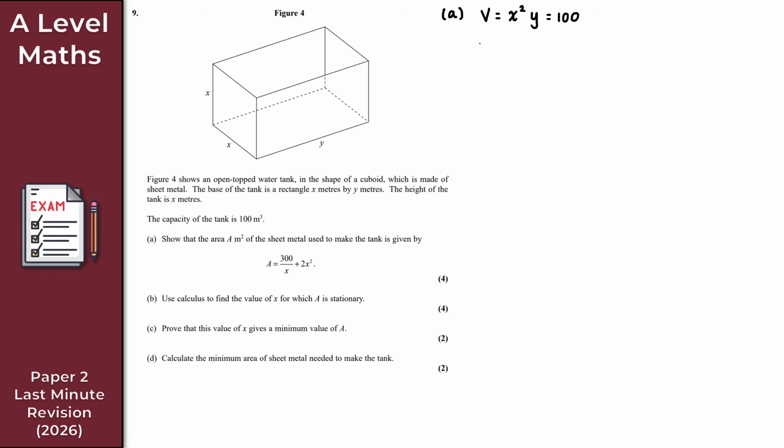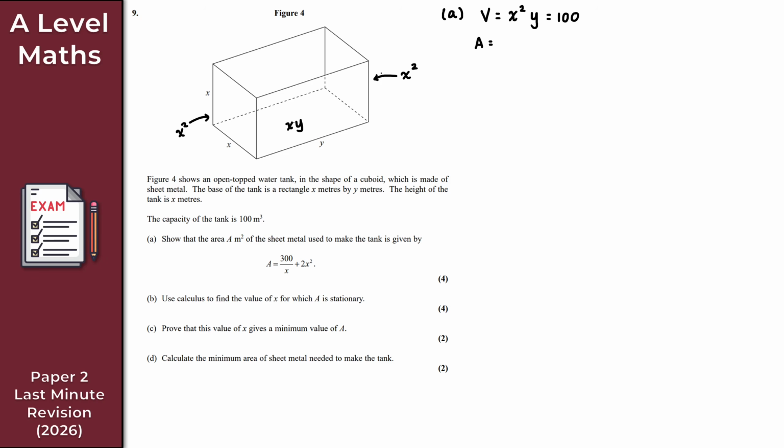Okay, and now for the surface area, let's call that A. Again, just refer to figure 4. For this face and this face, that's going to be x times x, so that's x squared, and the same again on this side. Now for the base, that's going to be x times y, so that's xy. Just be careful here. The same doesn't apply to the top, because if you read the question carefully, it's an open top water tank, so the top essentially doesn't exist for this problem. So the base is xy.